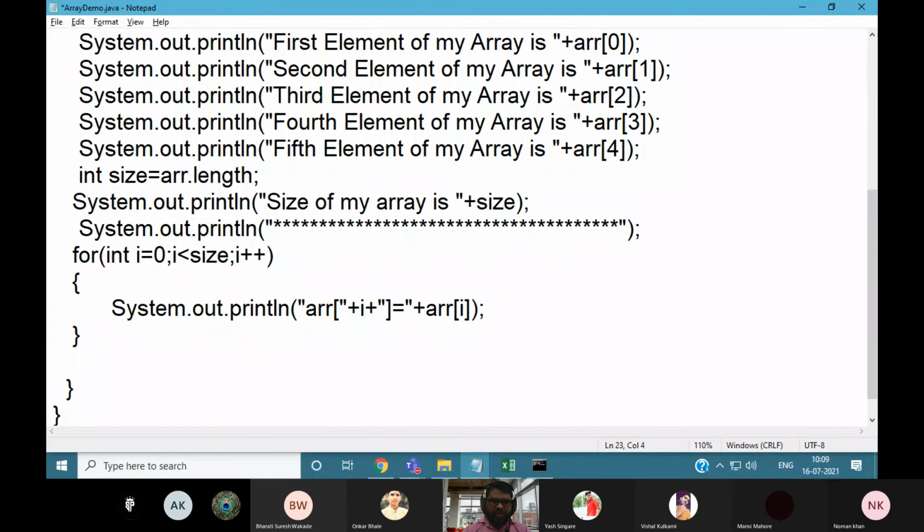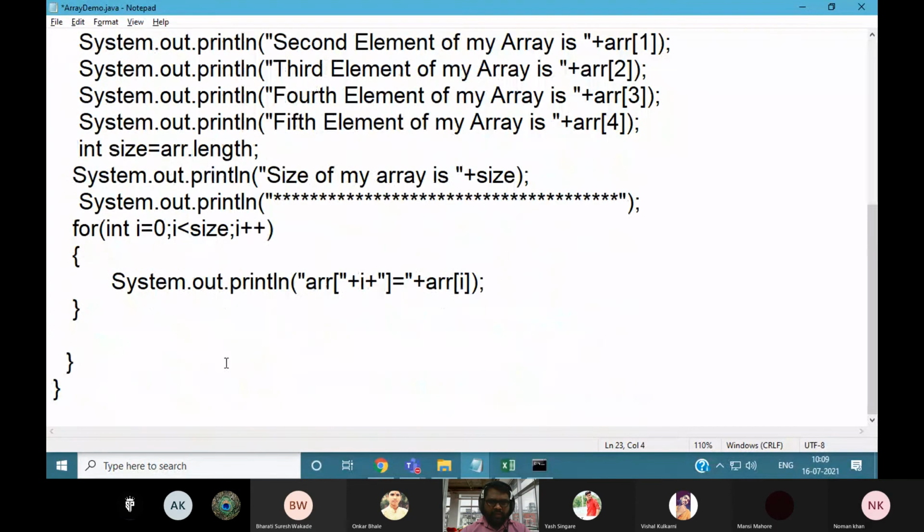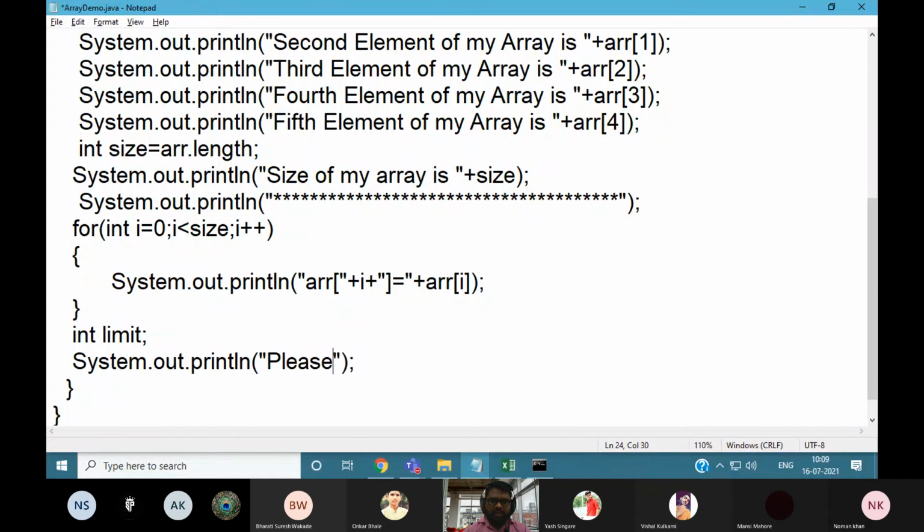For example, you define one integer variable, the limit of your array, and ask the user to please enter the array limit, giving a message to the user.